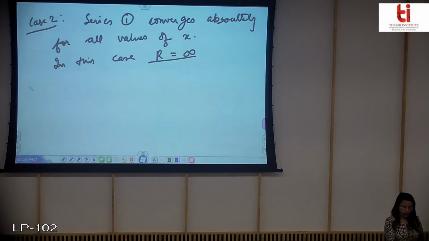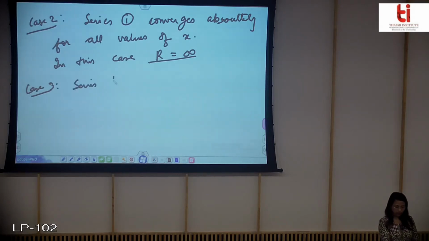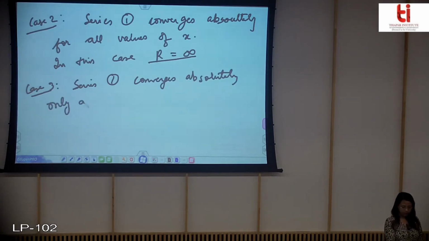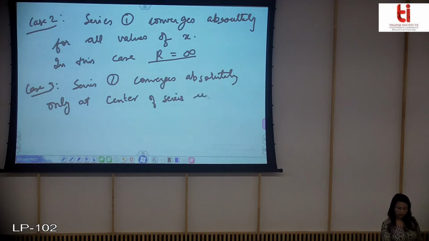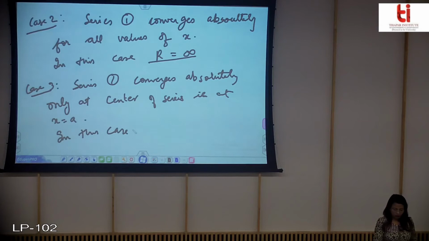And the last case is case 3, when the series converges absolutely only at the center of the series, that is at x is equal to a, and in this case the value of r is equal to 0.